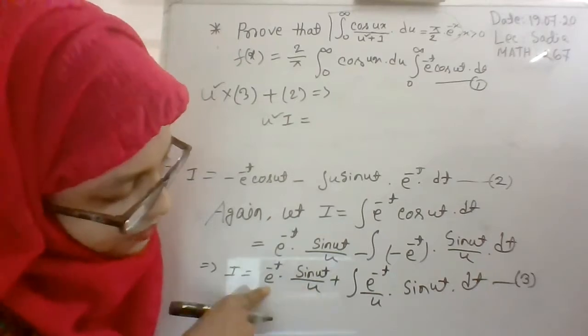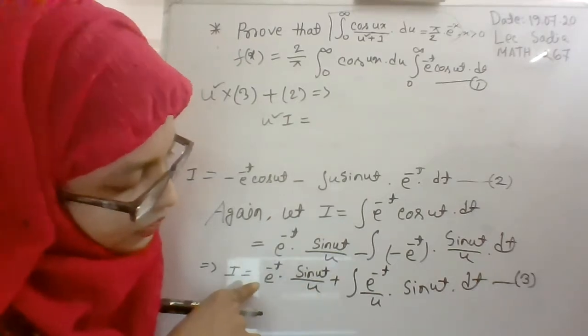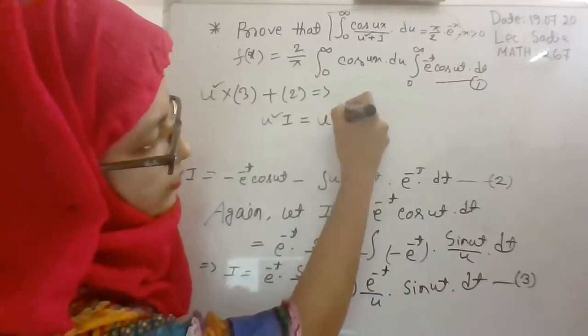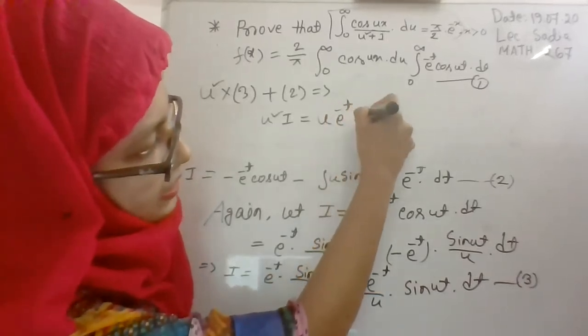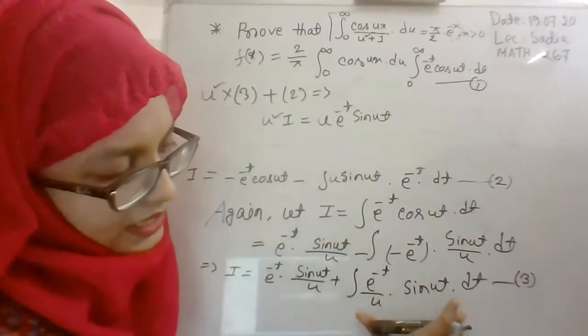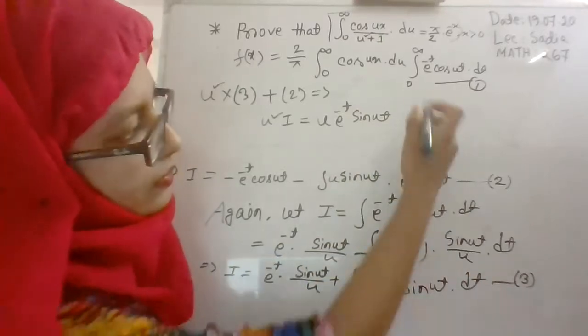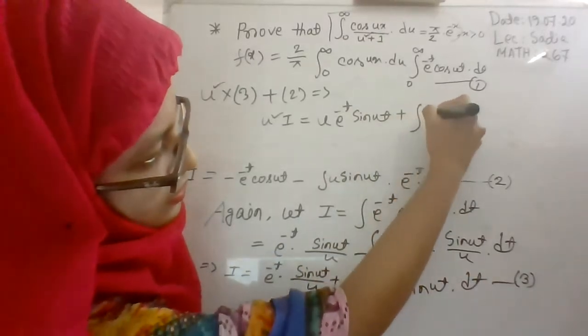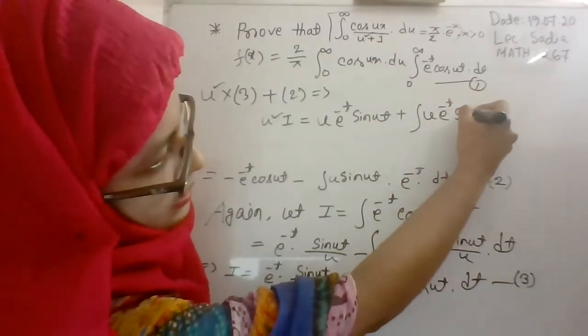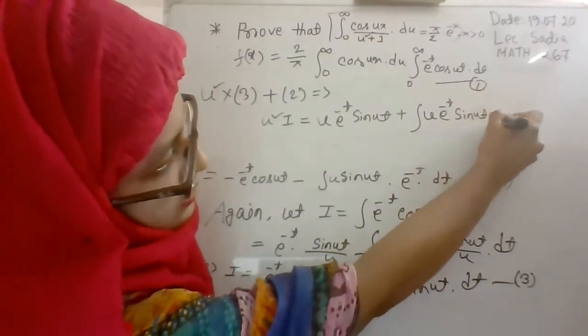If you multiply u square with this term, it will be u e to the power minus t sin ut. Now multiply u square with this term, it will be u e to the power minus t sin ut dt.